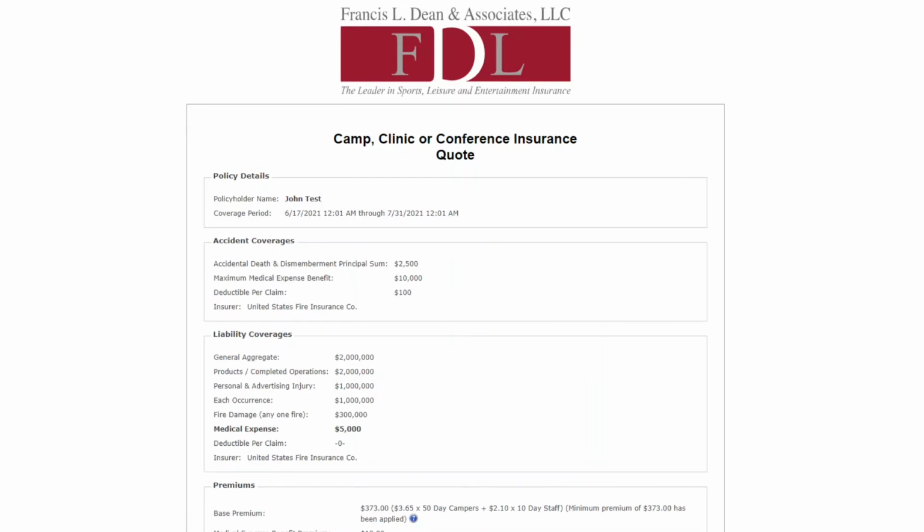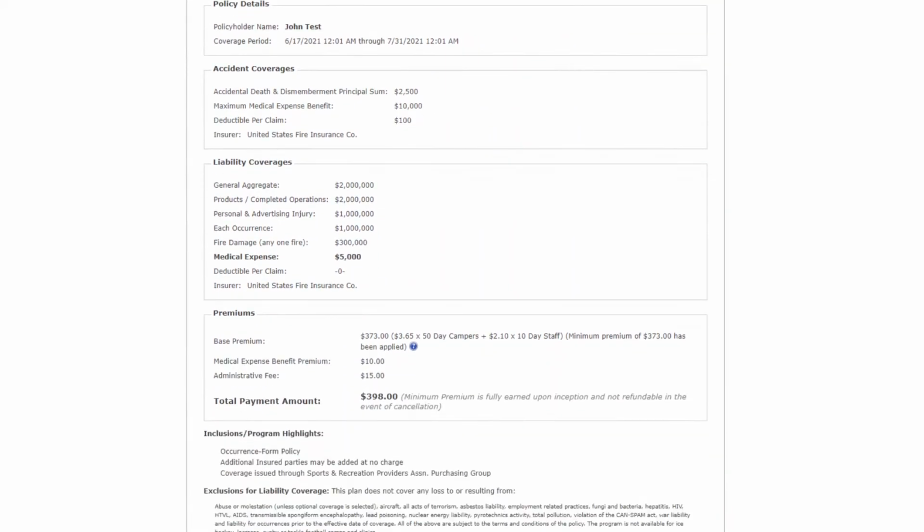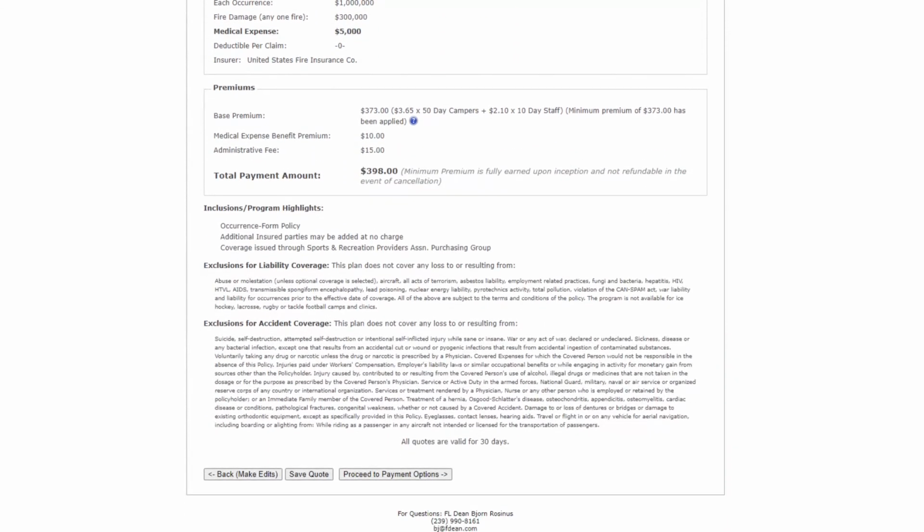If everything went correctly, you should be able to see your total now. If you're ready to pay, simply hit Proceed to Payment Options at the bottom of the page. If you don't want to pay yet, but want to save your information, you can hit Save Quote, and a link will be sent to the email that you entered at the start of the application. That email will be valid for 30 days.